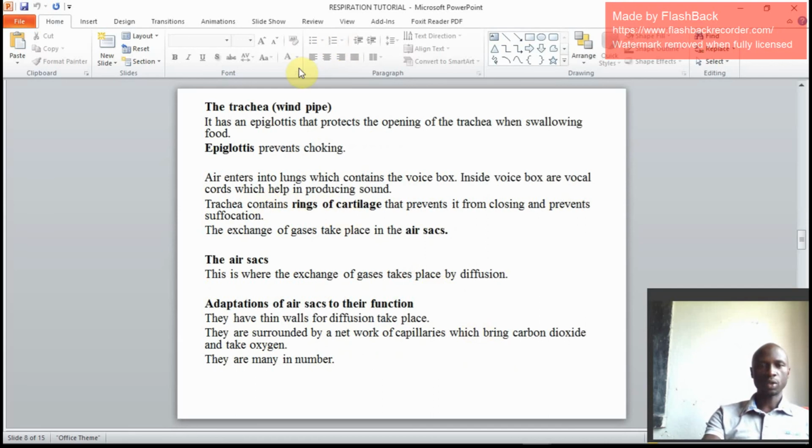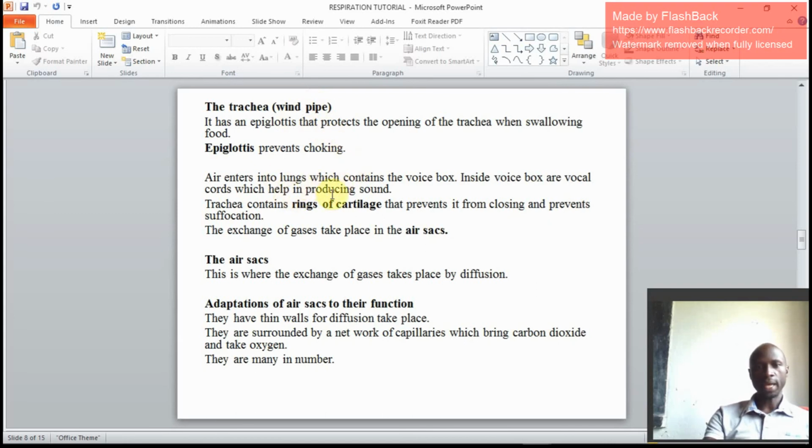We have the trachea. Trachea has an epiglottis. And what is the role of the epiglottis? The epiglottis closes the trachea when swallowing food. So the epiglottis is meant to prevent choking by closing the trachea when swallowing food. And another name to mean trachea is windpipe.